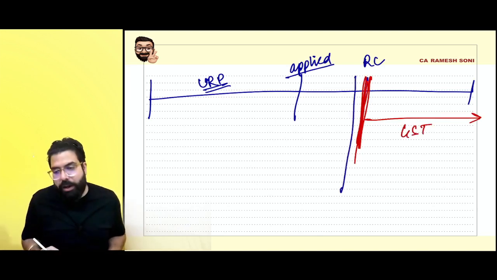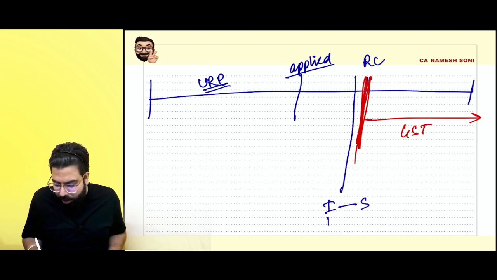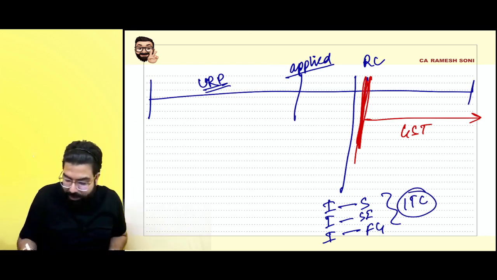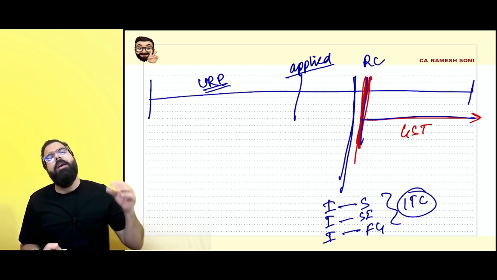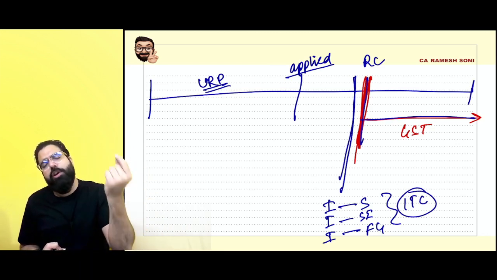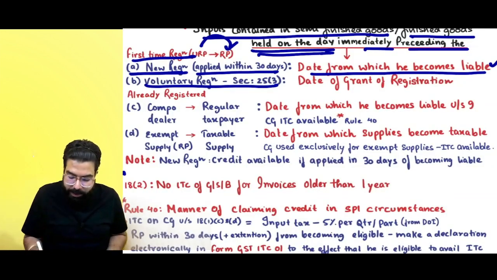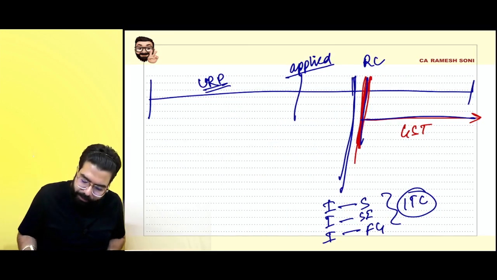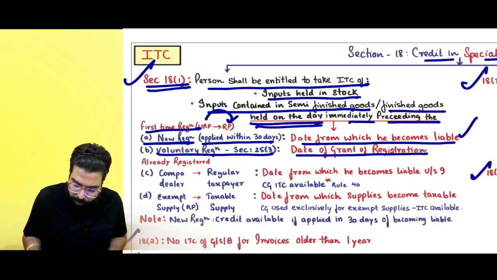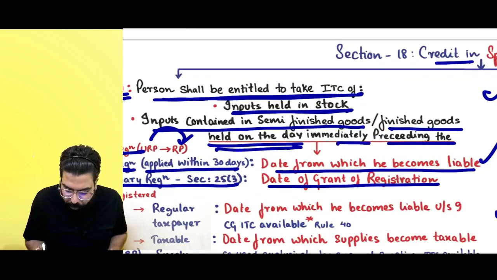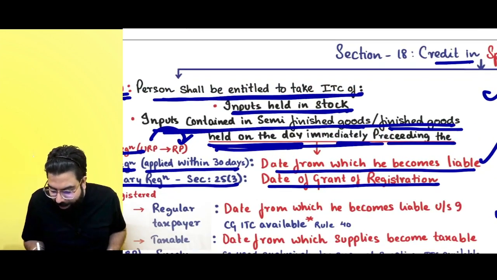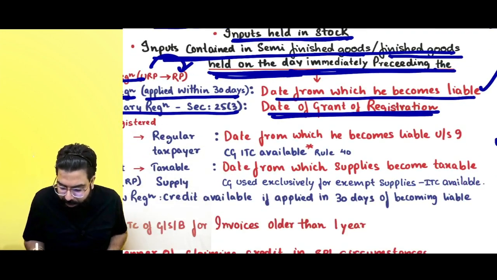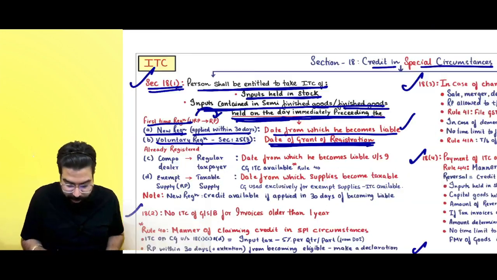So, one day before the grant, whatever input is there in your stock, in your semi-finished goods, and in your finished goods, whatever the ITC is, you can go ahead and take the credit, because from now on you are going to charge GST. Sir, from the date of grant, one day before? Yes. It is told over here: a person shall be entitled to input held in stock, semi-finished goods, finished goods, held on the day immediately preceding the date of grant of registration.